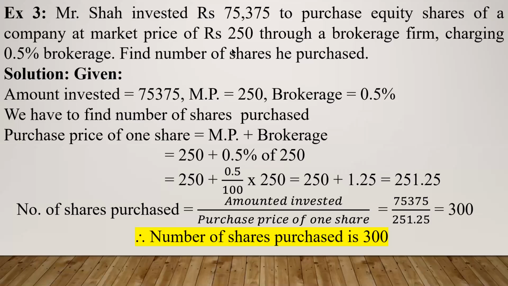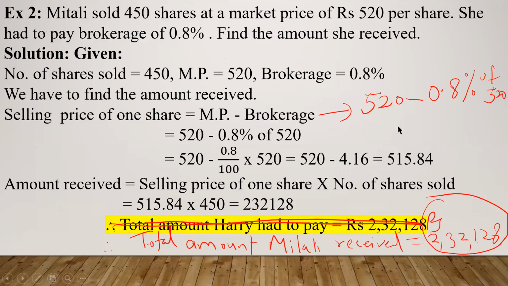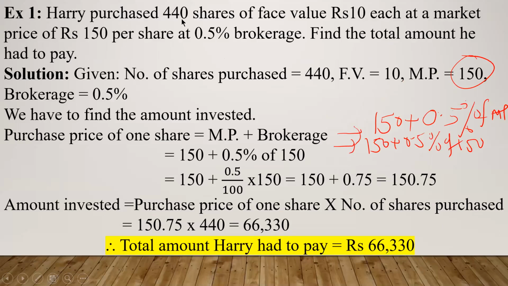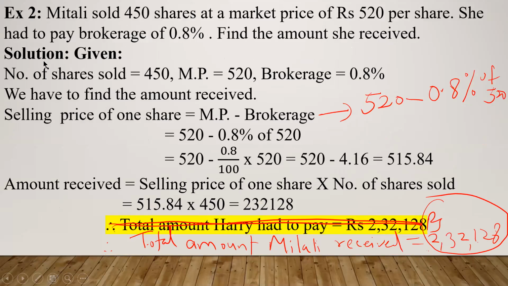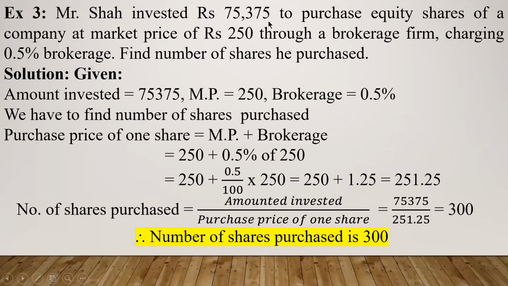Look at in this problem, you are asked how many shares are purchased. Whereas if you look at the problem number 1, number of shares purchased was given to you. Okay, you were given number of shares purchased and you were asked how much amount was invested. Whereas in this third problem, amount invested is given to you and you are asked how many shares are purchased. So it is just the opposite of the problem number 1.